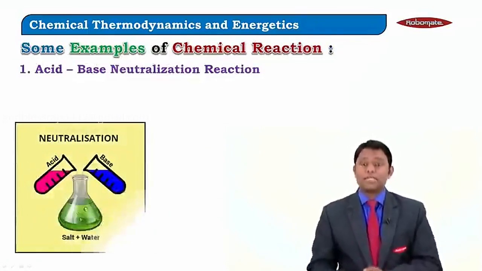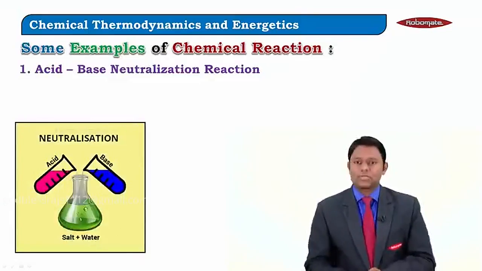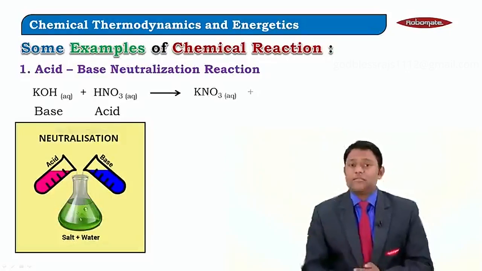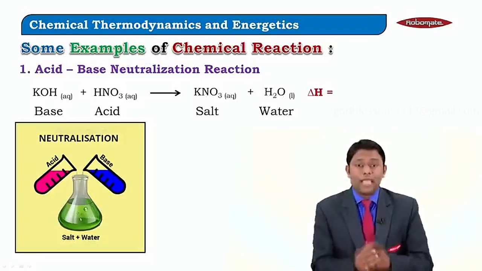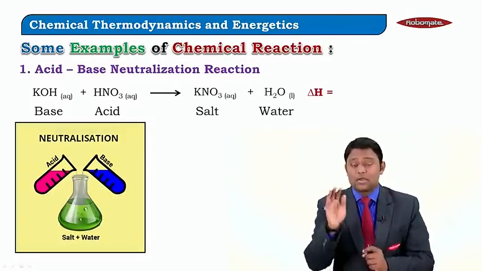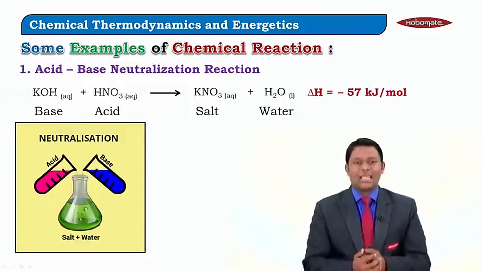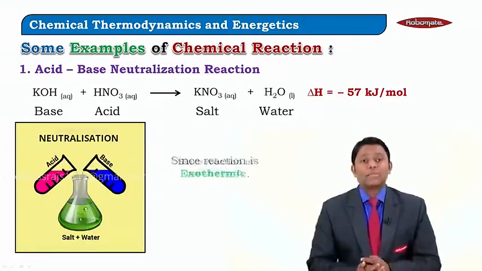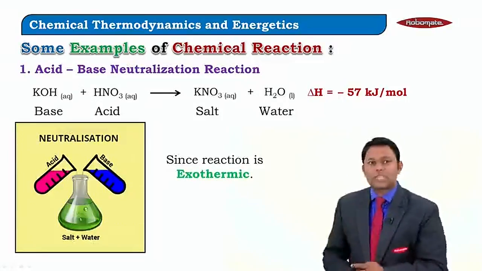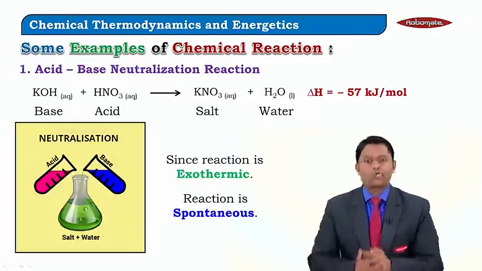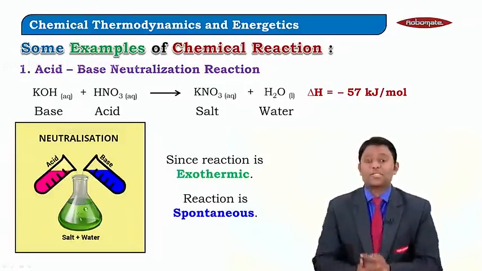The first example is the acid-base neutralization reaction. If we consider an acid and a base, instantaneously they will react to give salt and water, and if it reacts instantaneously, a certain amount of energy should be lost. If you check the delta H value, yes, the answer is exothermic. So since the reaction is exothermic, it is likely to be spontaneous, and yes, it is a spontaneous reaction. The reaction happens directly.